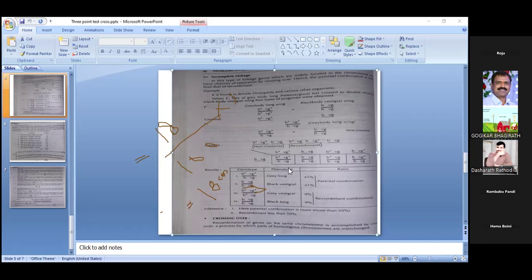So with reference to single crossover, we can expect non-parental characters. The non-parental character combinations are always less than the parental combinations.